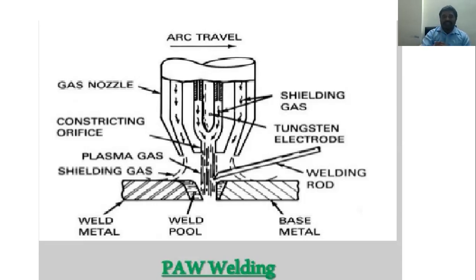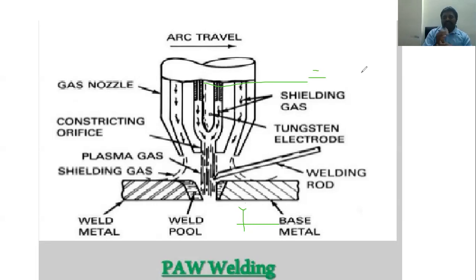Electrode, we are giving a connection with a negative and the workpiece with a positive here, just like in TIG welding. The electrode I am giving as negative and the workpiece I am giving as positive. Here the workpiece has a positive connection with the base, with the electrical, and the tungsten electrode I am giving a negative. So this is as per our TIG welding.